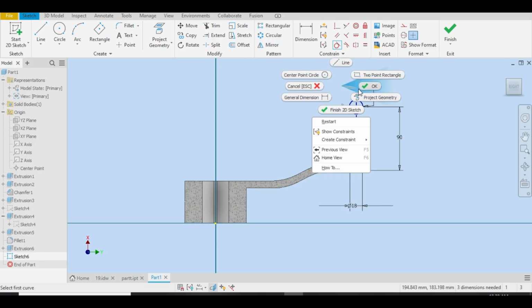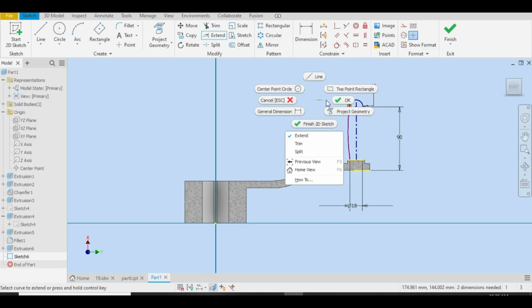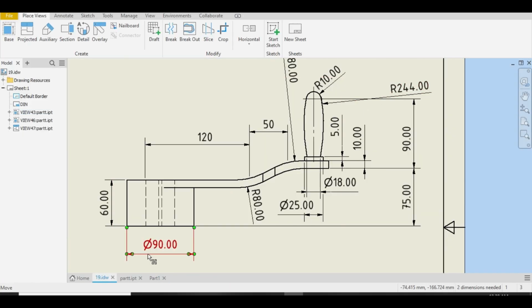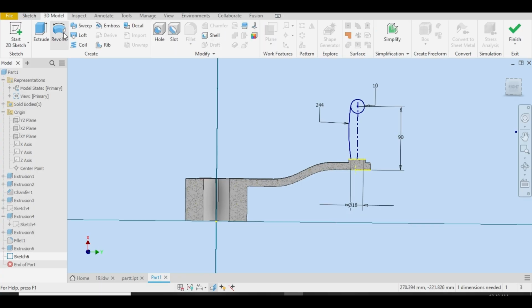Let me just extend. Okay, go back to the drawing sheet, 244 radius, cancel, let's select dimension, this is 244. Okay, let me select 3D model, select revolve,